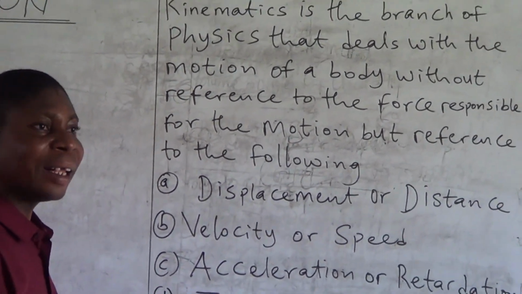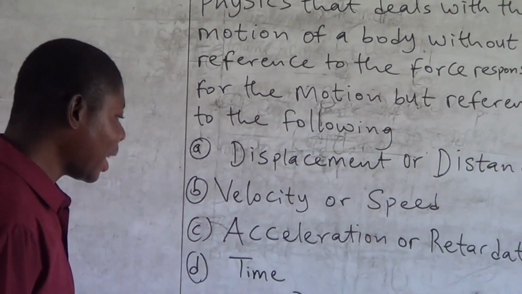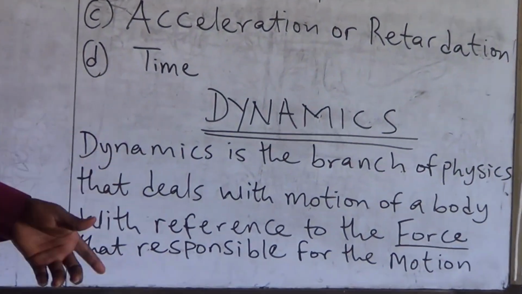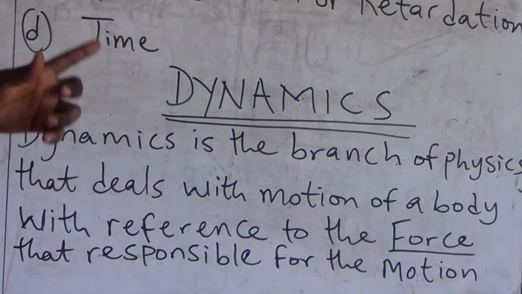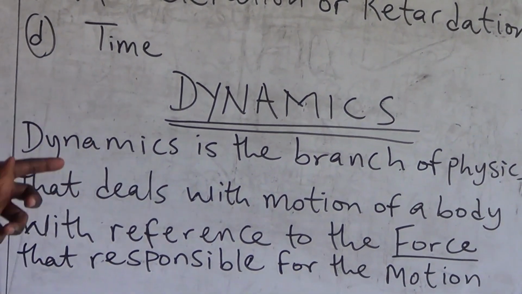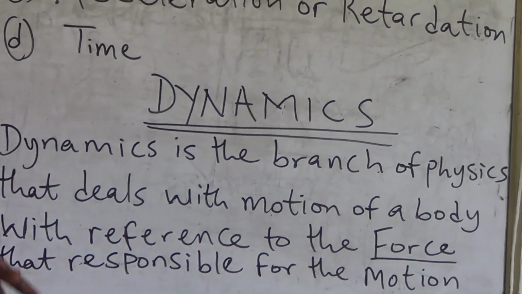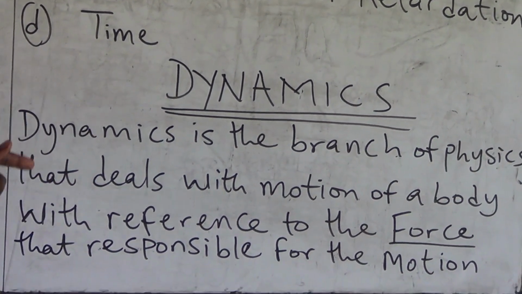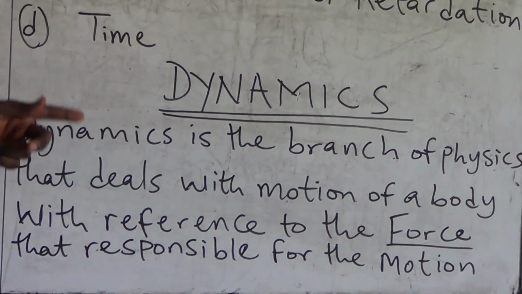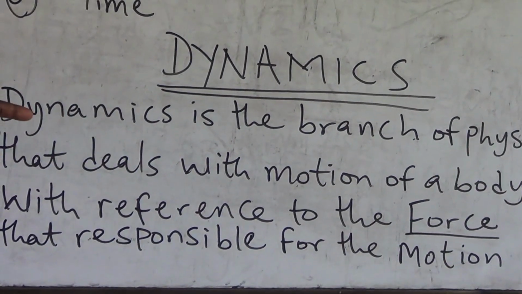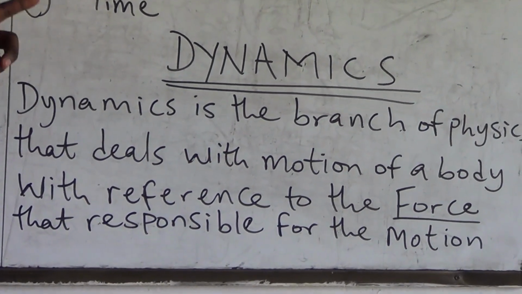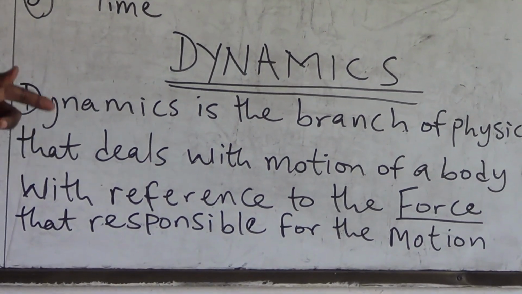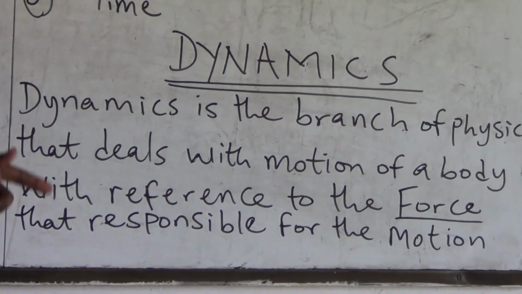What is dynamics? Dynamics is the branch of physics that deals with motion of a body with reference to the force that's responsible for the motion.